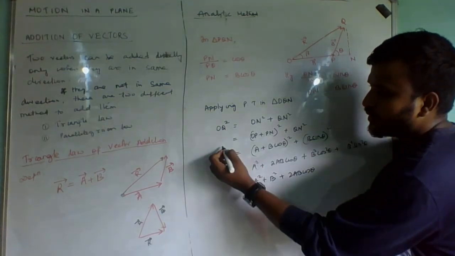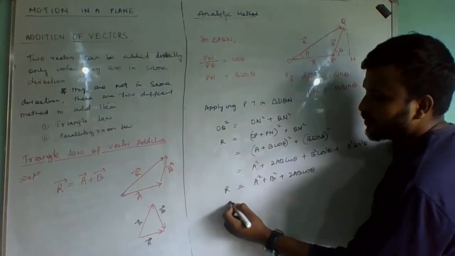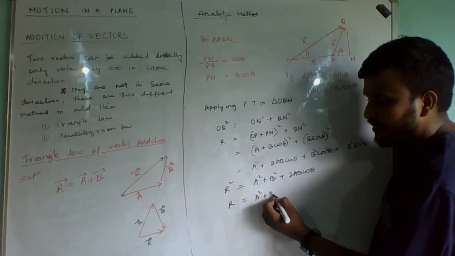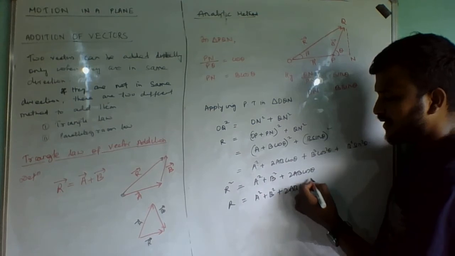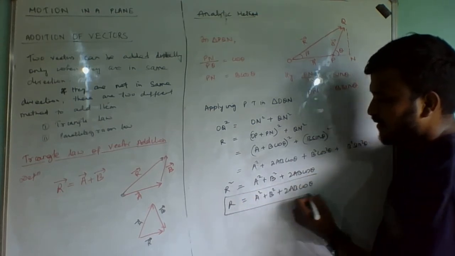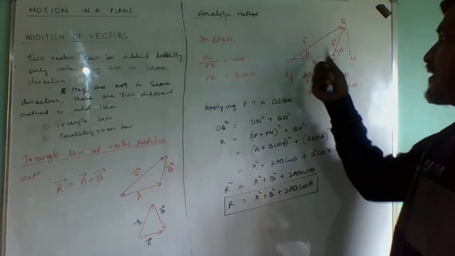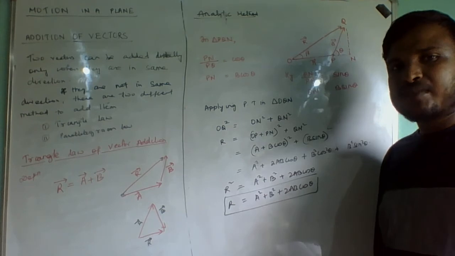Now, OQ is equal to what? Nothing but R. Its magnitude is R. So resultant R will be equal to the square root of A square plus B square plus twice AB cos theta. So this is the magnitude of the resultant in terms of A and B.